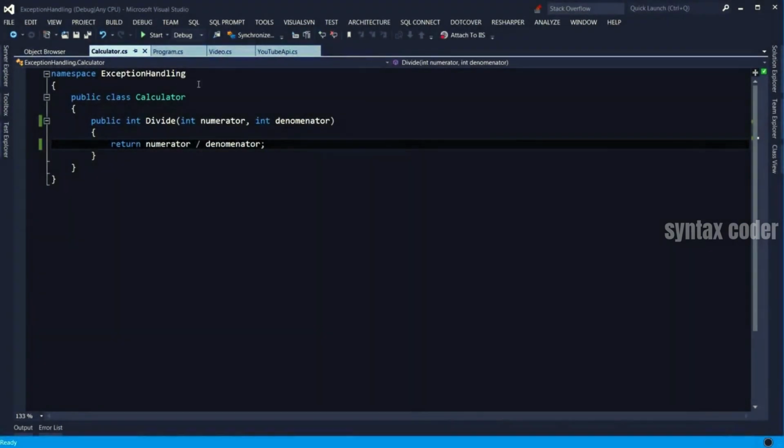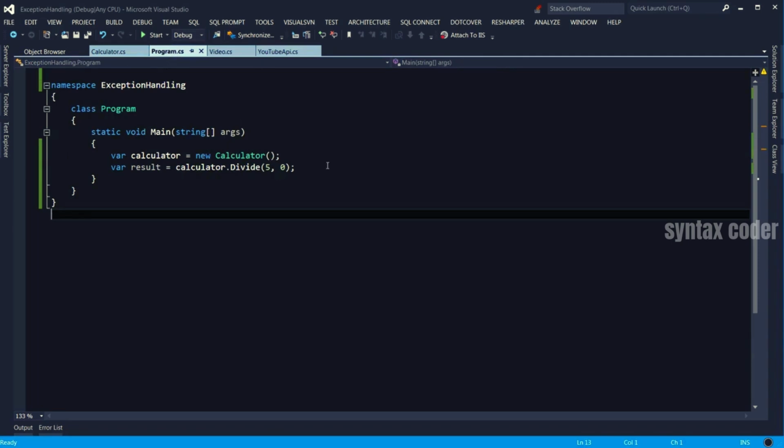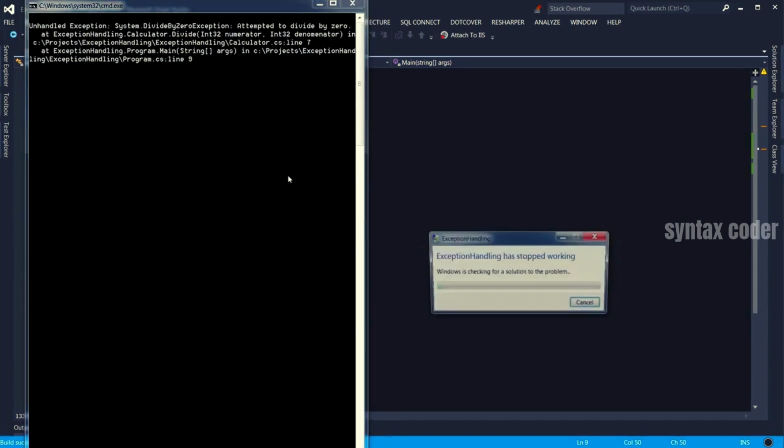Here we have a calculator class with a simple method called divide, which gets two arguments, a numerator and denominator. For simplicity, I have left out the other methods. In Program.cs, we simply instantiate that calculator and then call the divide method. We are sending 0 as the denominator. Let's run the application. The application crashed, and this is something that we need to avoid.